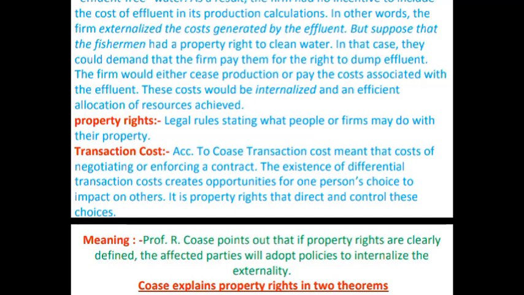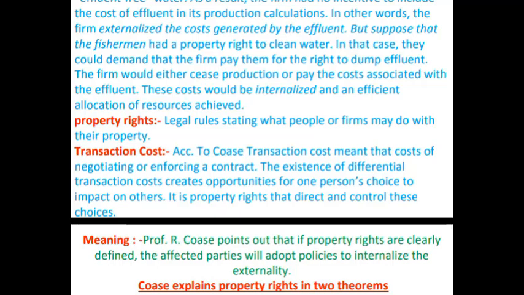So when property rights are clearly defined, the farm has to stop production because they are providing negative externalities, or they have to pay for the negative externality.